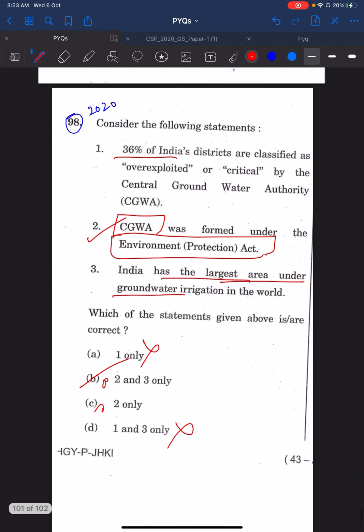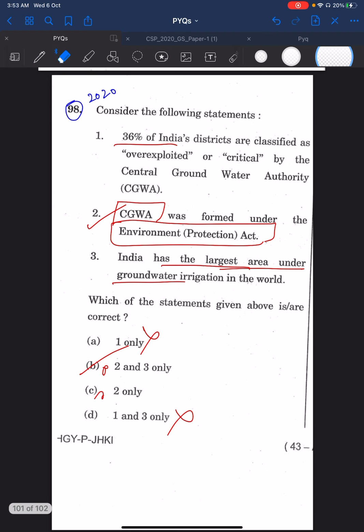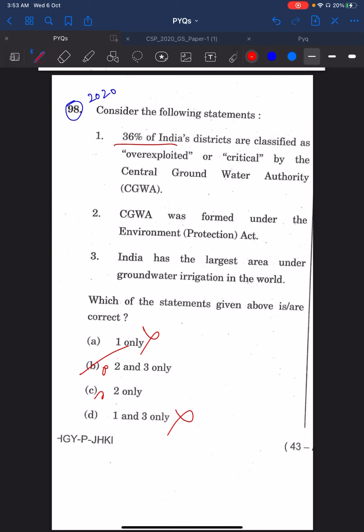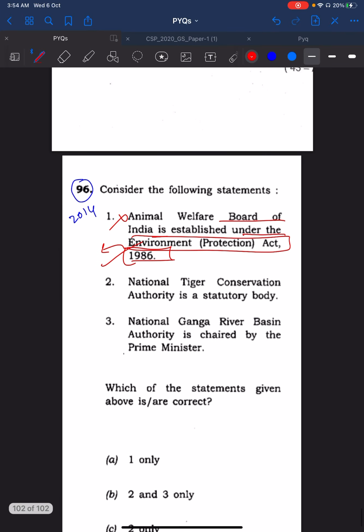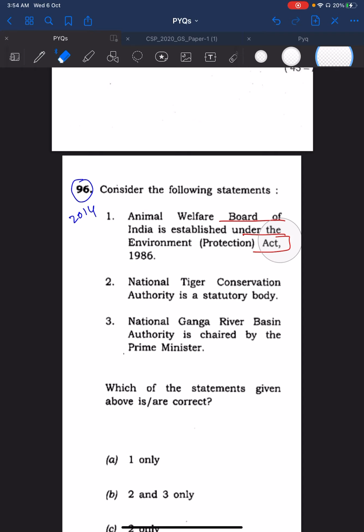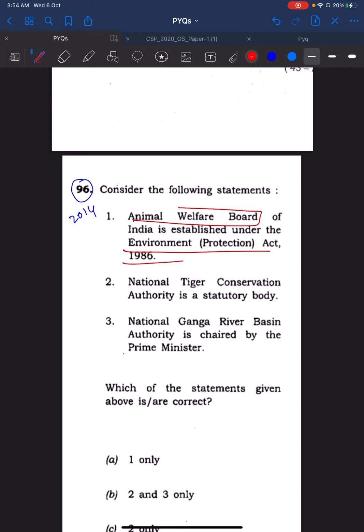Then you see the 2020 98th question. This is about the Central Groundwater Authority, through which law it was framed, etc. So it is about the Environmental Protection Act. In the 96th question of 2014, they made a statement: the Animal Welfare Board was established under it. The Animal Welfare Board was not established under the Environmental Protection Act.